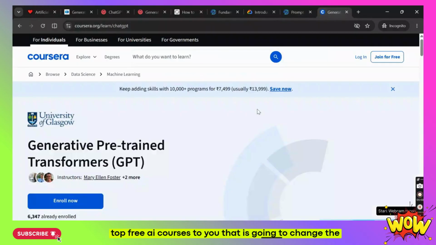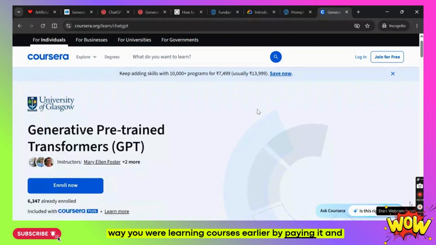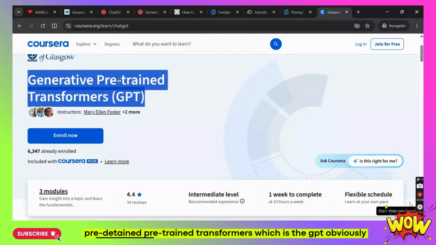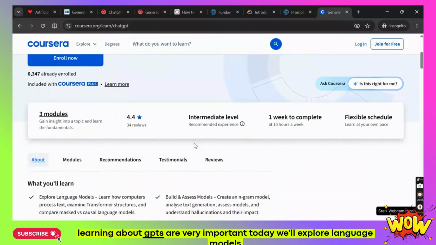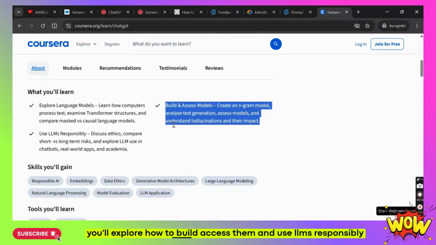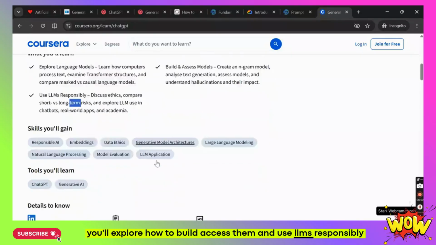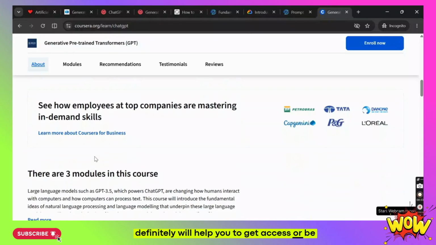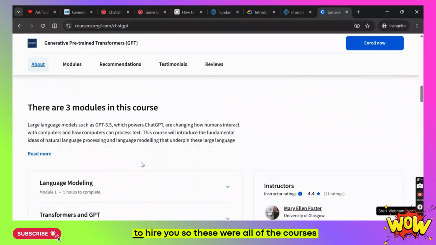That is going to change the way you were learning courses earlier by paying for it and getting nothing, but here you will get it free of cost. Generative Pre-trained Transformers, which is the GPT. Obviously, learning about GPTs is very important today. You'll explore language models, you'll explore how to build and access them, and use LLMs responsibly. Now here are 12 assignments, and a shareable certificate that you can add to your LinkedIn profile. That definitely will help you to be in front of the recruiters to hire you.